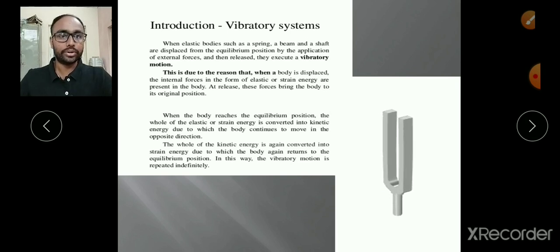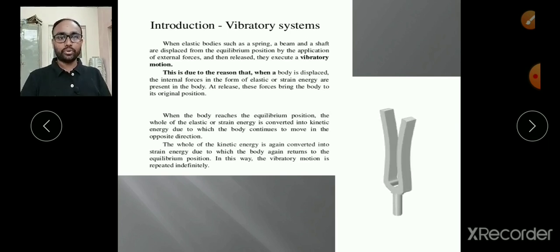Okay, so that's what we have written here in this particular slide, and the reason behind this is that, whatever may be the internal strain, because of that internal strain energy, the body is having some deforming force. That deforming force always tries to get the body to the mean position, but the body does not stop because of some excess energy, it goes to the other extreme position. And that is the property of our elastic body. We know that a body always tries to get back to its original shape and size. That is what we call an elastic body.